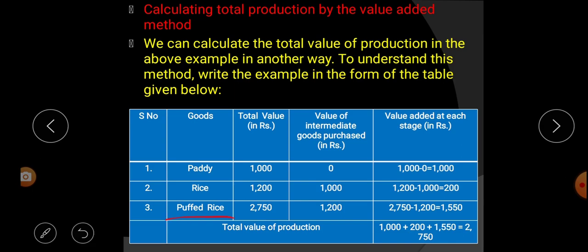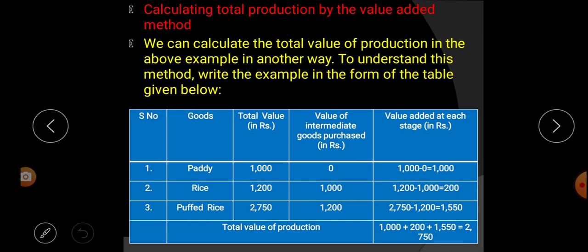Next, puffed rice. Total value how much? 2750. Next, value of intermediate goods purchased how much? 1200. How is it 1200? The price of paddy is 1000 rupees, and the rice mill owner added 200 rupees extra. That's right, 1200. So next, value added at each stage, how much? 2750 minus 1200 equals how much? 1550. So this much is added in this stage.